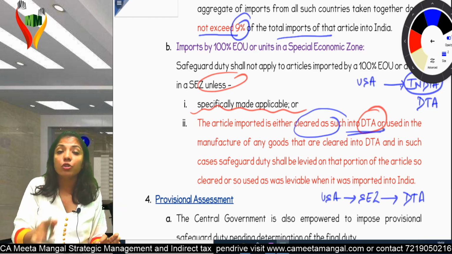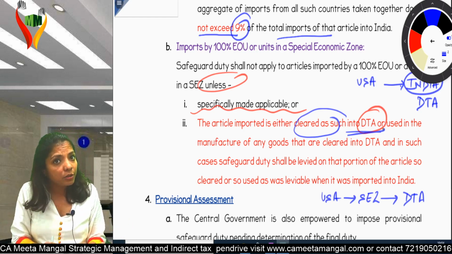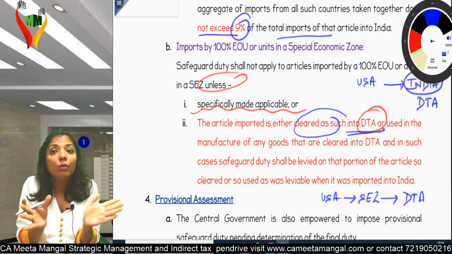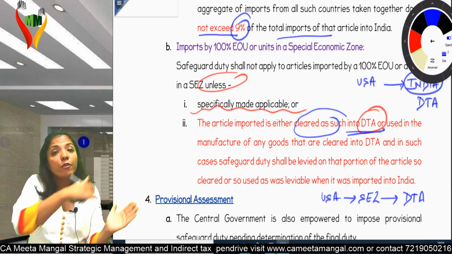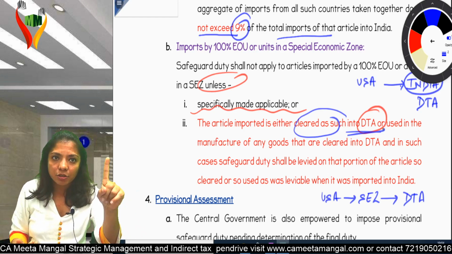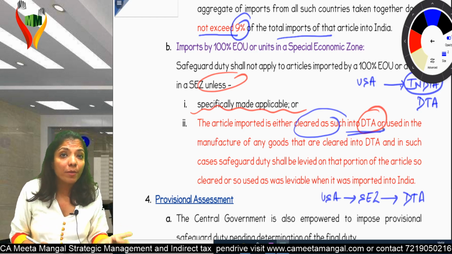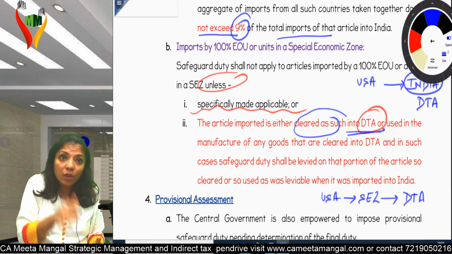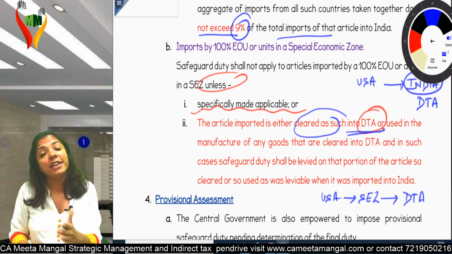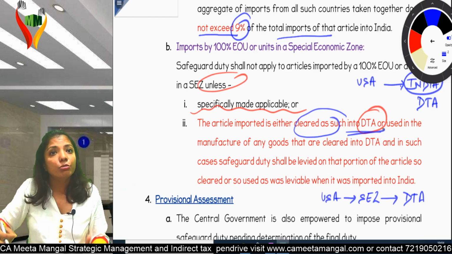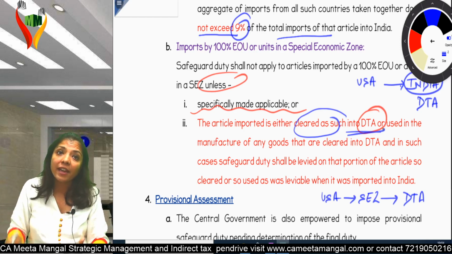Basically, your intention was to bring the goods directly to the DTA, but you wanted to protect yourself from safeguard duty, so you planned a route. You brought them to SEZ or EOU, and from there to DTA as such, as it is, or you may even have done some manufacturing there, changed the form, and then brought it into DTA. End of the day, the goods are coming to DTA, the domestic tariff area.